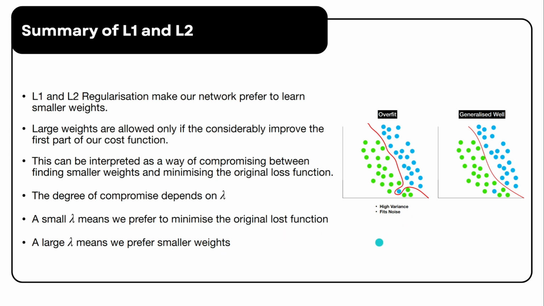Referring back to the formula, a larger lambda increases the impact of regularization, pushing the weights towards small values, while a smaller lambda focuses more on minimizing the original loss function itself.